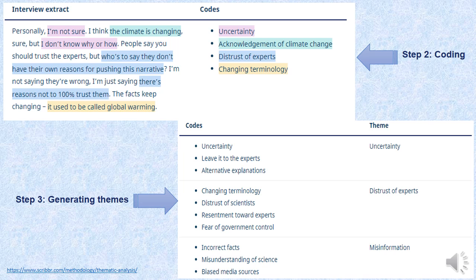Similarly, number two and number three, when you see distrust of expert and misinformation, you would find that these themes are taken from the codes, and in the codes we have already done it. So you can select one code that represents a bunch of codes, or you can identify some other word as well.